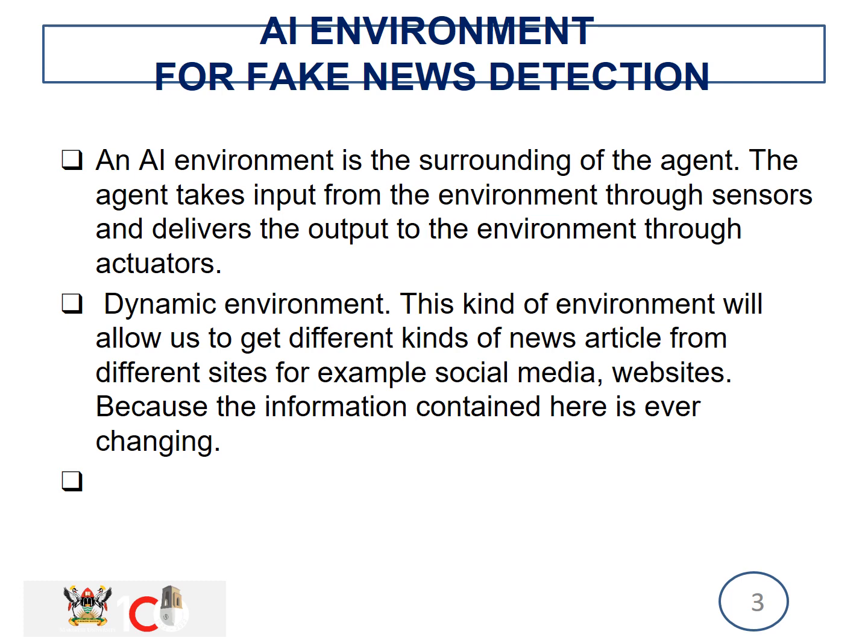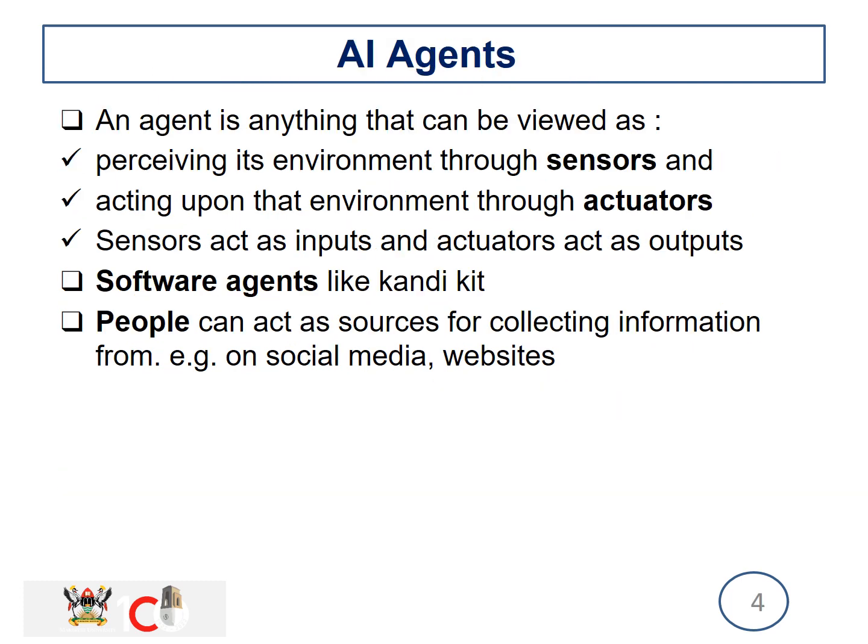This kind of environment will allow us to get different kinds of news articles from different sites, for example social media and websites, because the information contained here is ever changing, and it has a huge amount of information in it.